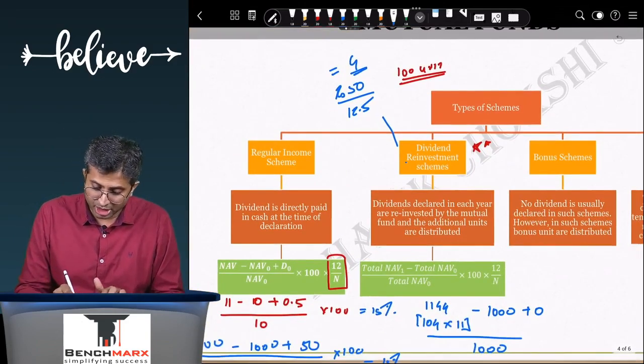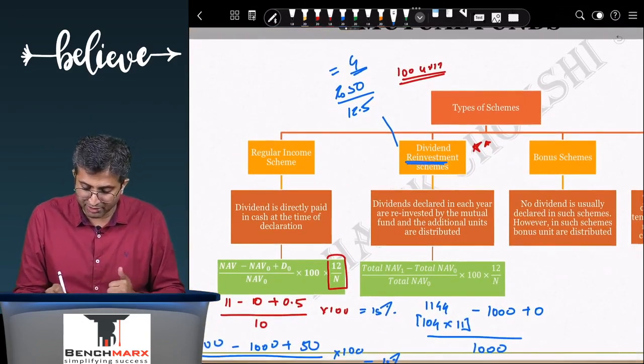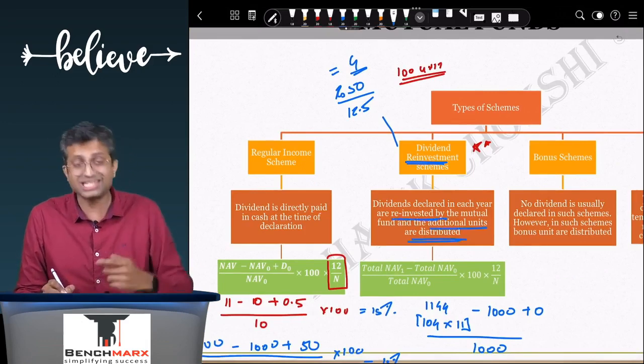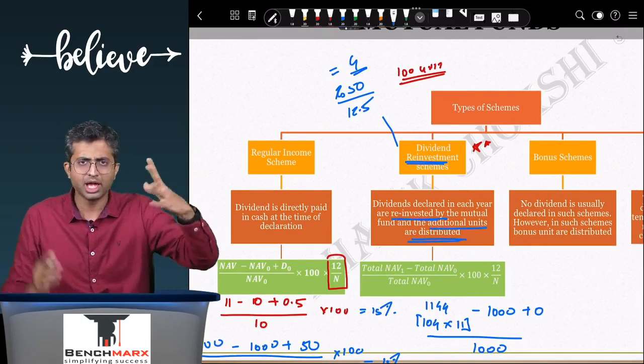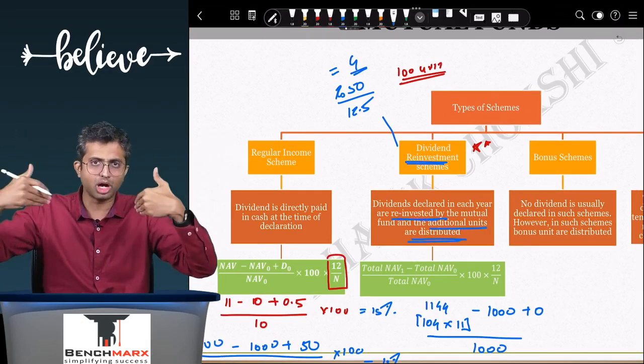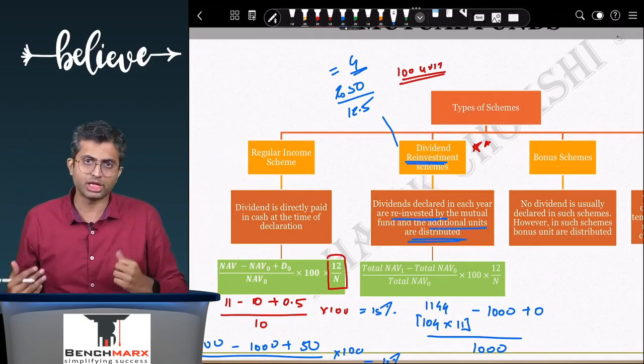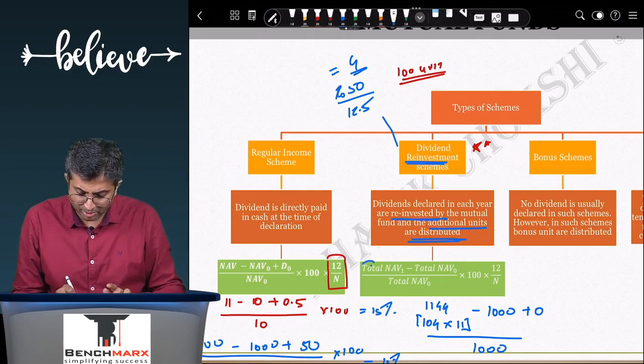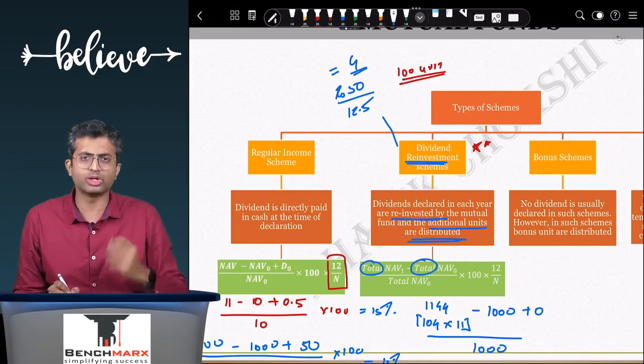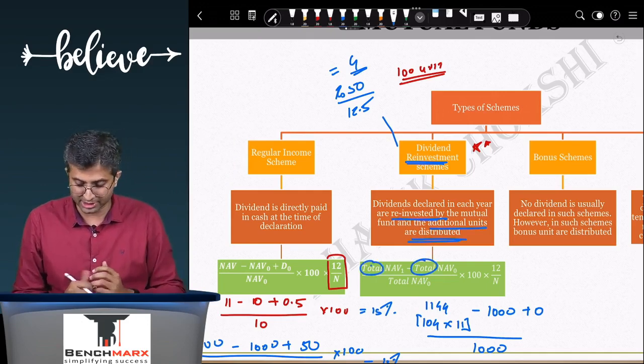So this is a dividend reinvestment scheme where dividends declared in each year are reinvested by the funds and additional units are distributed. These additional units will be total dividend divided by the NAV as on the date of dividend, and you need to remember that in such cases the return calculation will be done on a totality basis.